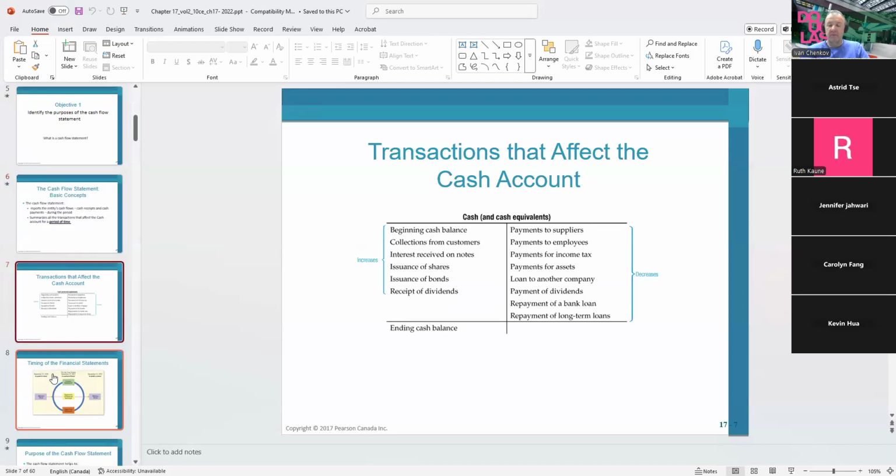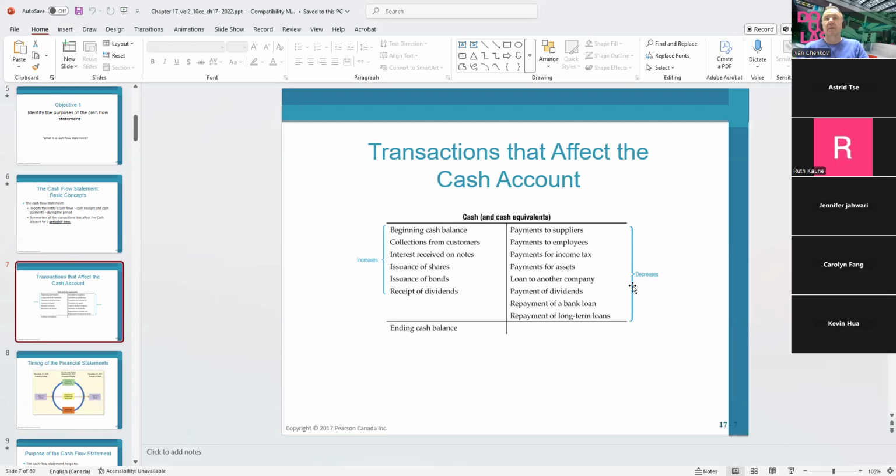So basically what we're going to do, we're going to get the cash account and we're going to start chasing what came in on the debit side and what went out on the credit side. Debit side is always going to be an increase in cash. Credit side is always going to be a decrease in cash. What can increase our cash? First, collection from customers, interest received on notes, issuance of shares, issuance of bonds. If we receive a dividend, that's going to increase the cash.